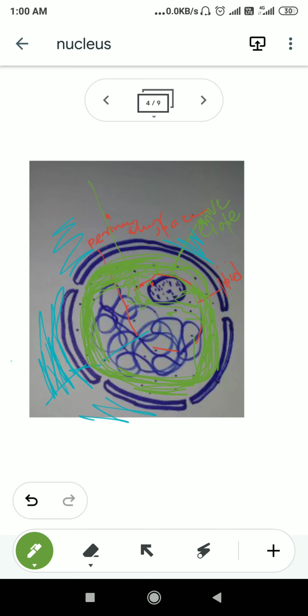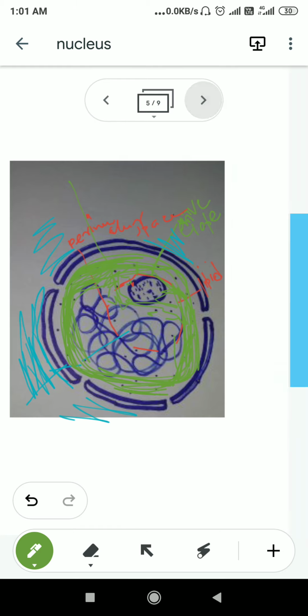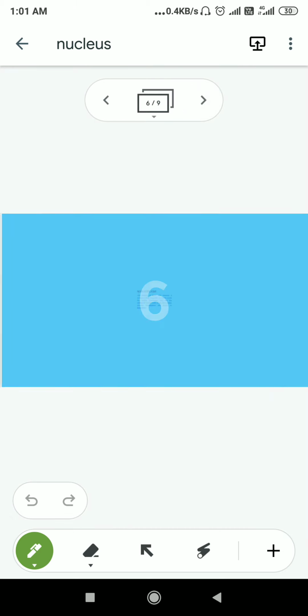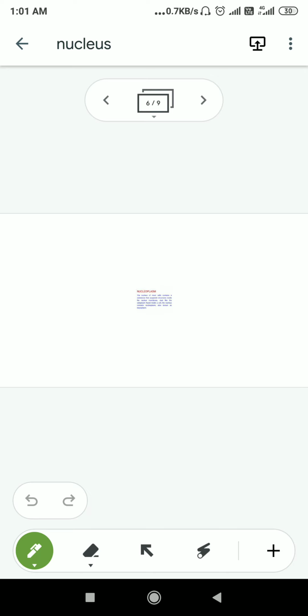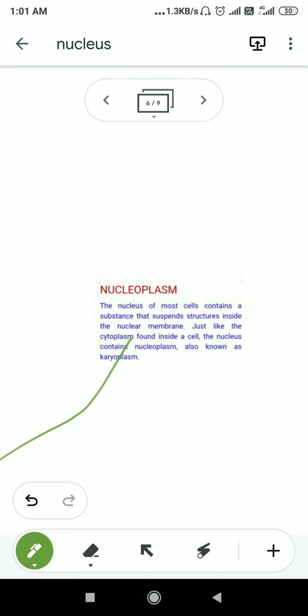This is sufficient for you. So we already discussed two structures. One is the nuclear envelope, which is the outer protective layer of the nucleus, and another is the nucleoplasm, which is a gelatinous sticky liquid material which acts as a matrix, and the different parts of the nucleus are situated within it. Okay, so the next part, here we can see in detail the function of the nucleoplasm. If you see, yeah, this is the nucleoplasm.